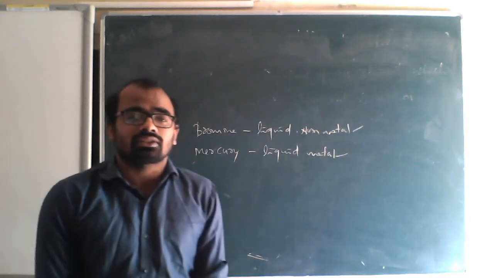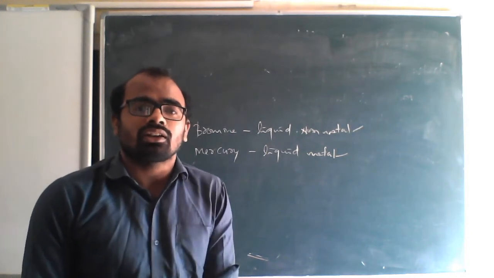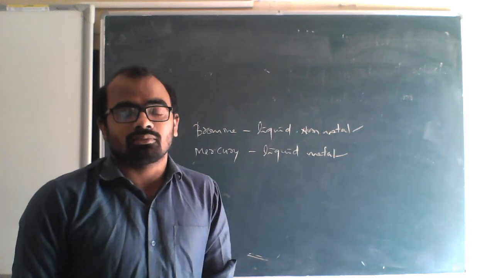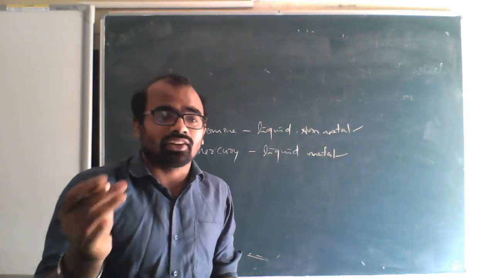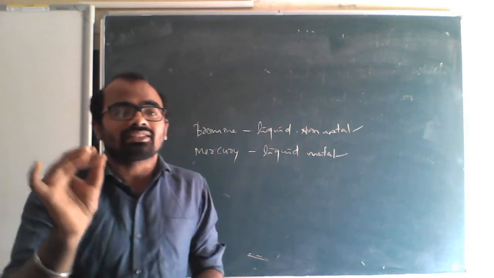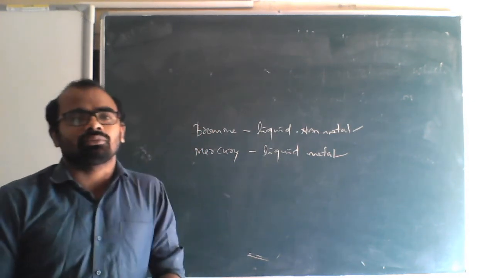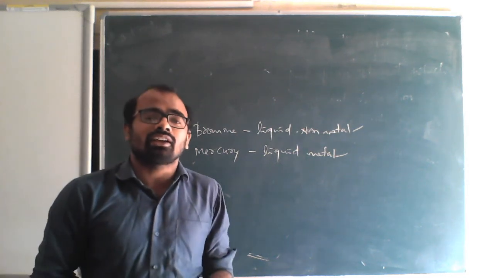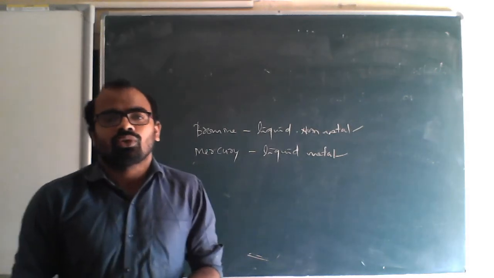So if they ask: metals are lustrous and non-metals are non-lustrous, but some exceptions are there. Which are they? Graphite and iodine. Graphite, you can see with your pencil, has a shiny nature even though it is a non-metal. Some kinds of questions might be asked like that. Remember that, and for 1 mark they might ask those kinds of questions.